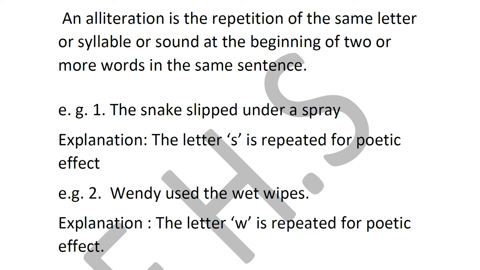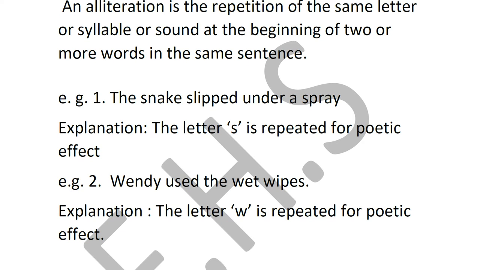Yes, remember I told you more than once. So the letter S repeated 3 times in a sentence is why it is an alliteration. Second example, Wendy used the wet wipes. The letter W for Wendy, wet, and wipes is repeated for poetic effect.